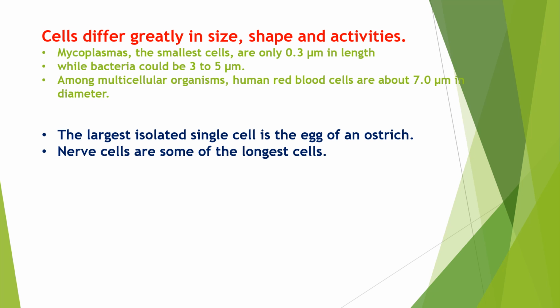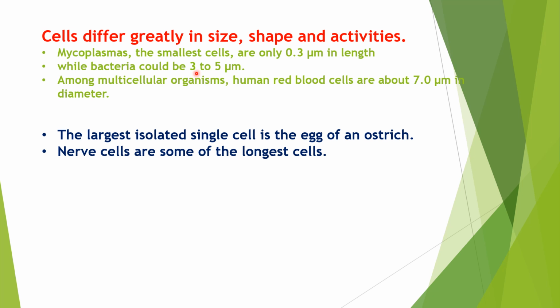As I have told, cells actually differ greatly in their size, shape, and activities. Here they are comparing the sizes of different prokaryotes and eukaryotes. For example, mycoplasma is a type of prokaryote. It is about 0.3 micrometers in length. See how small it is. Whereas the size of bacteria is 3 to 5 micrometers in length.